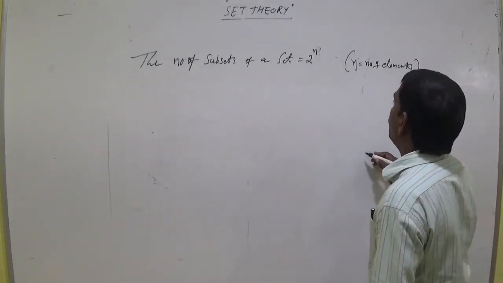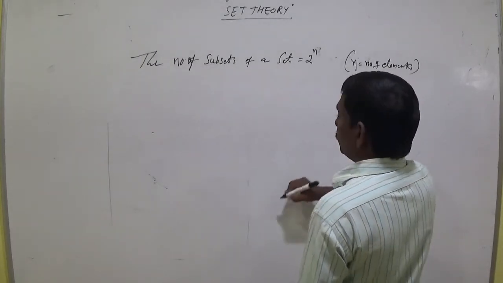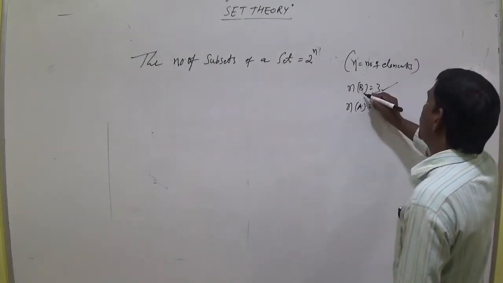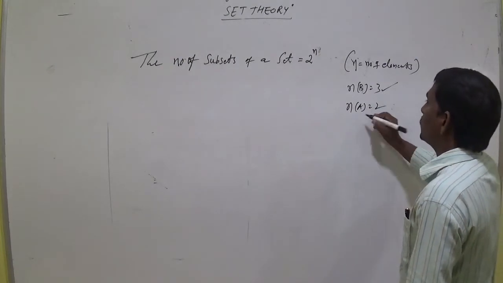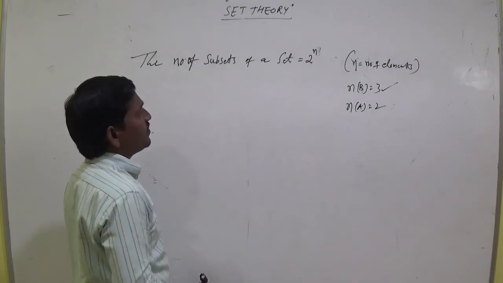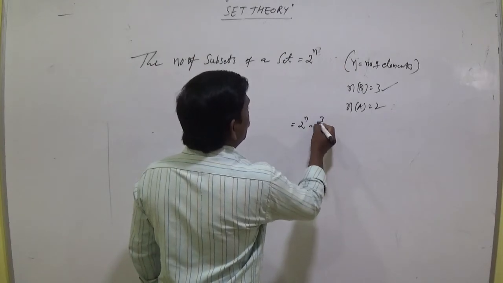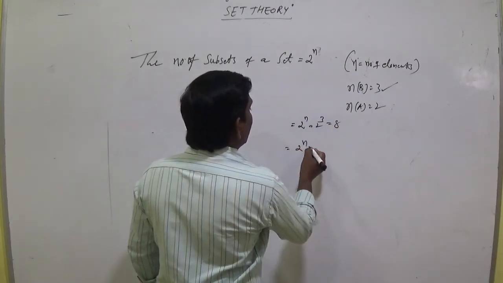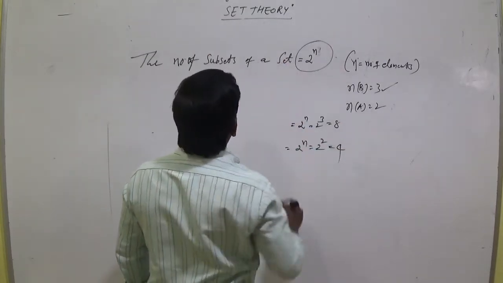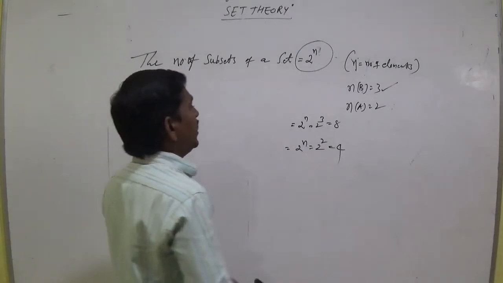So in the previous example, the number of elements of B equals 3, and of A equals 2. So there are 3 elements in set B and only 2 elements in set A. The number of subsets of B is 2 power n, 2 cube, equal to 8. For A, 2 power n is 2 square, equal to 4. So this is the formula for the number of subsets of a set: 2 power n.